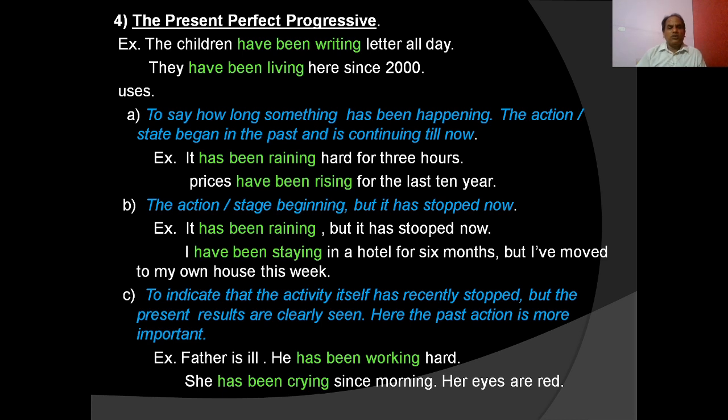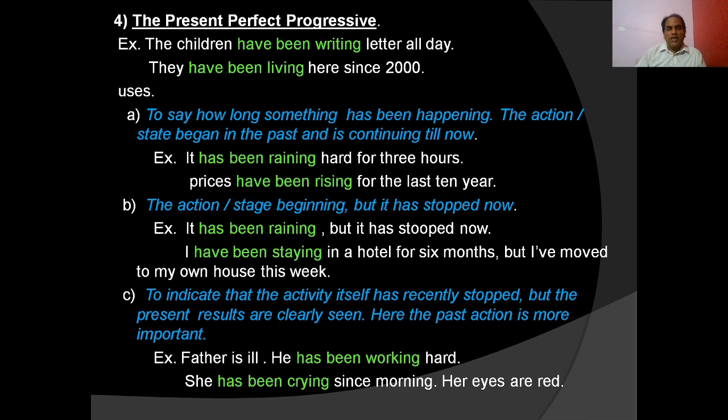The action or state began, but it has stopped now. It has been raining, but it has stopped now. I have been staying in a hotel for 6 months, but I have moved to my own house this month. Okay, so we use present perfect progressive tense to indicate that the activity itself has recently stopped, but the present results are clearly seen.